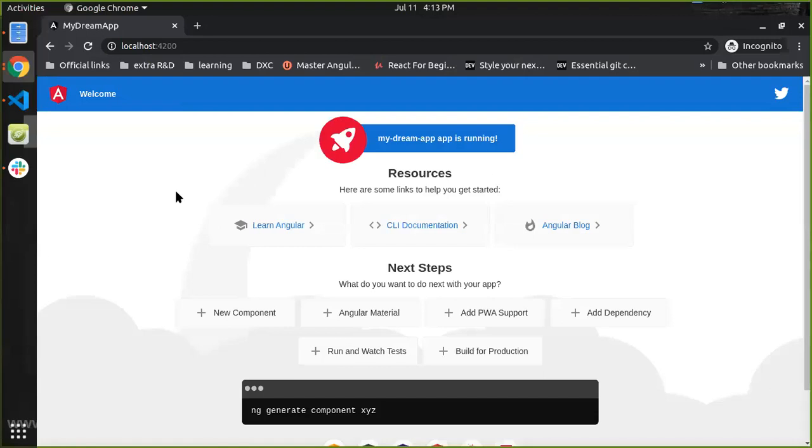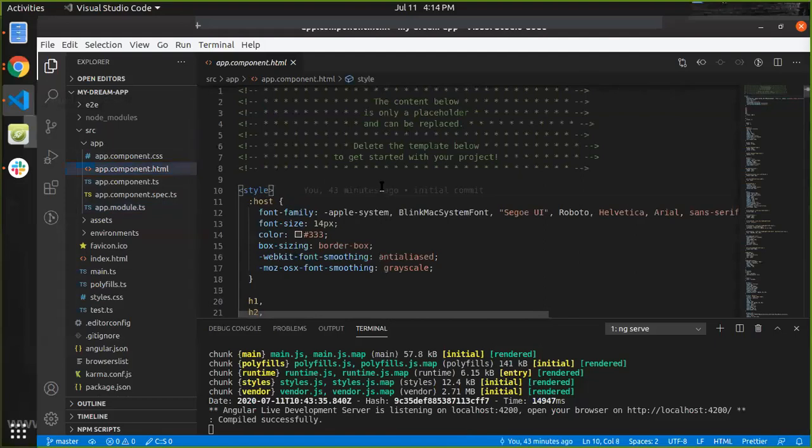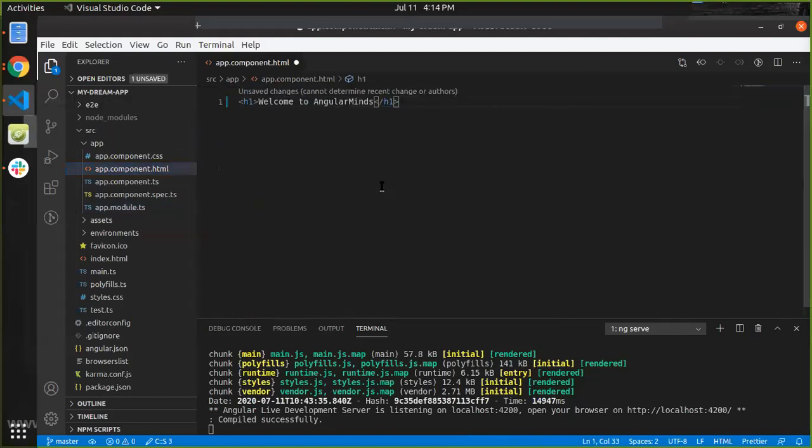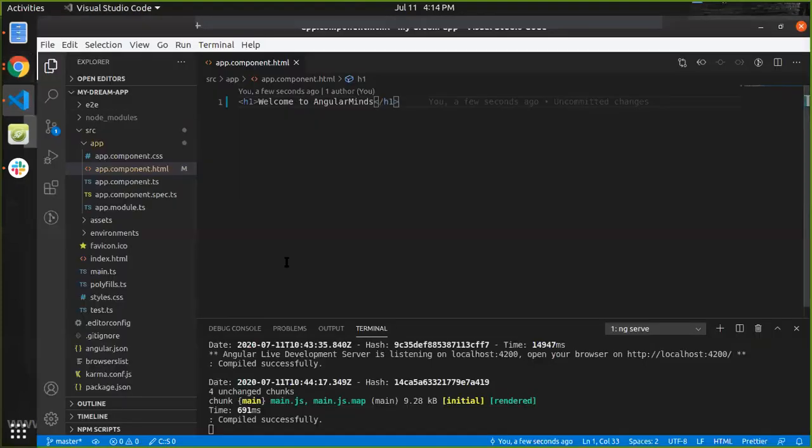This is the normal output I was talking about, the scaffold which Angular CLI provides by default. We can actually change it and see what changes happen. This is our app component. It is recompiling. We don't have to recompile it manually. So yeah, hooray! We got welcome to Angular Minds. Our scaffold application has gone, and we have got our custom application.